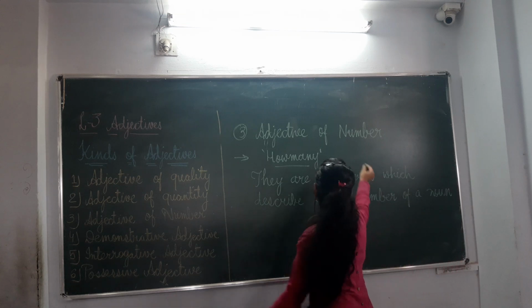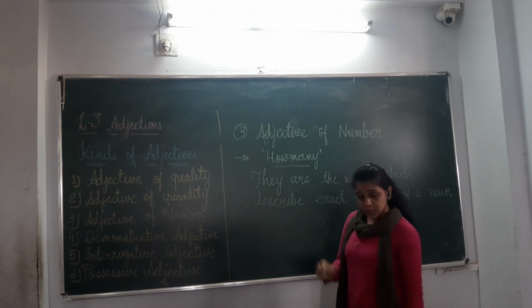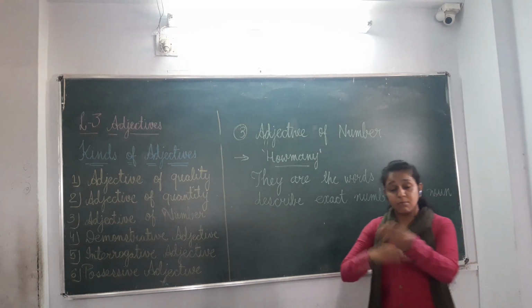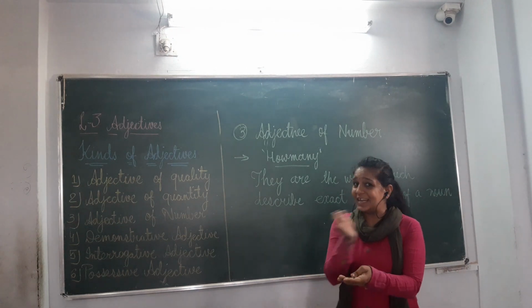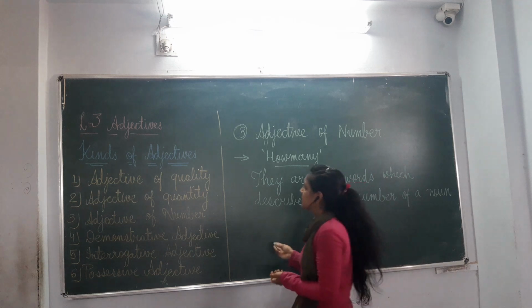Adjectives of number are the words which describe the exact number, not more than the particular number, not less than the particular number. Let us see some examples.